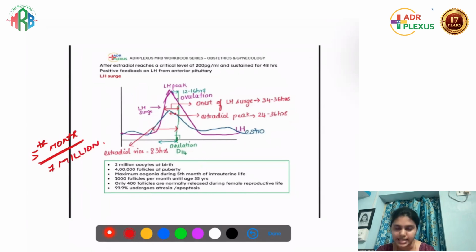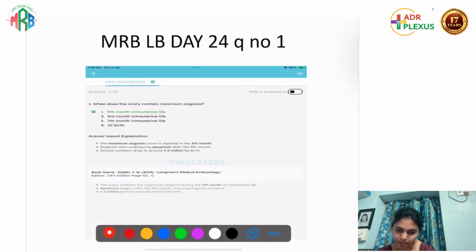After that, 2 million oocytes at birth and 4 lakh at puberty. So this was the question asked. So 4 lakh follicles at puberty. The options had 3 lakhs, so that will be the perfect answer. A similar question we asked in day 24: when is the maximum oogonia? That is the 5th month of intrauterine life. So the answer for this will be 3 lakhs.